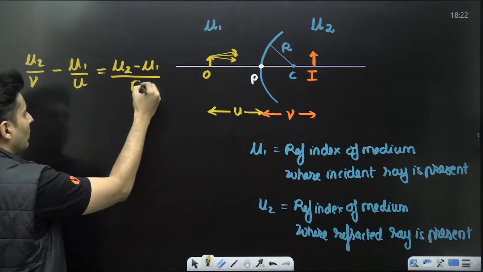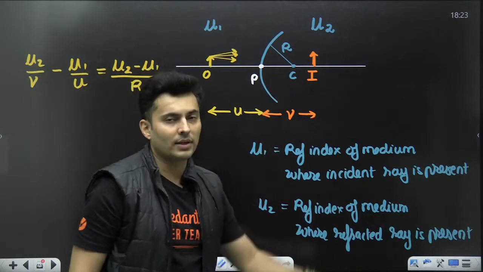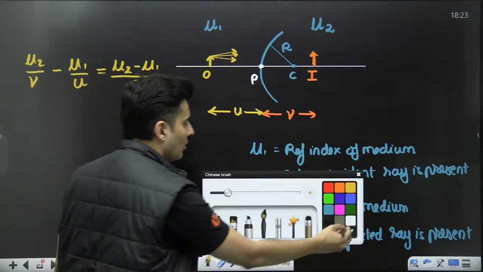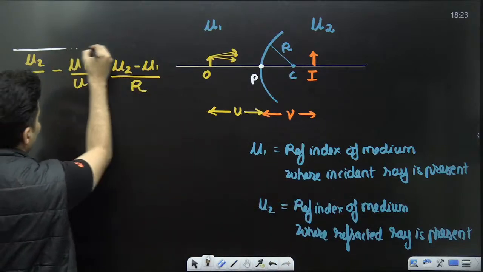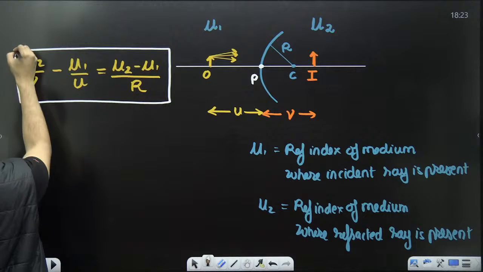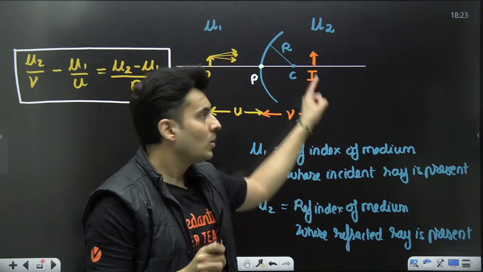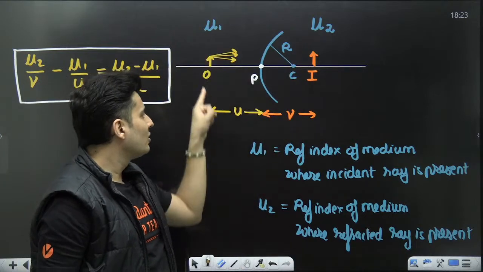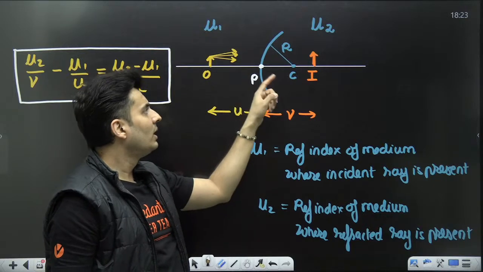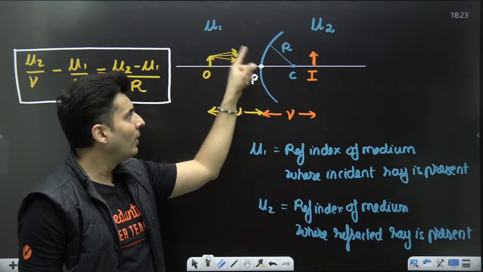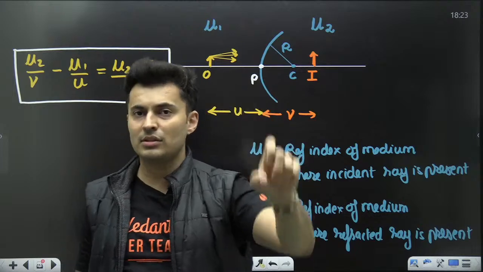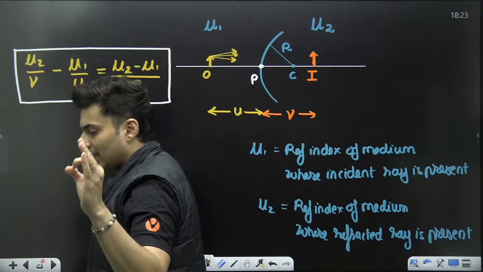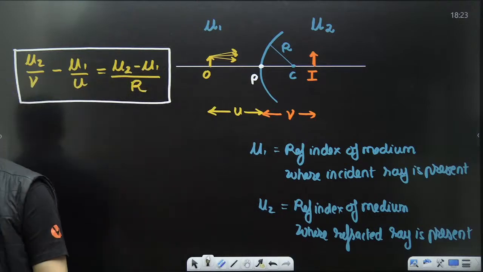And in the bottom, you put the radius of curvature. So this becomes your formula for finding where the image is. Mu2 by V minus mu1 by U is equal to mu2 minus mu1 divided by the radius of curvature. It's a sign sensitive equation.